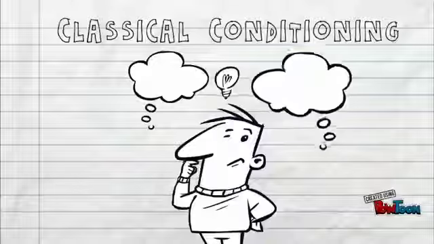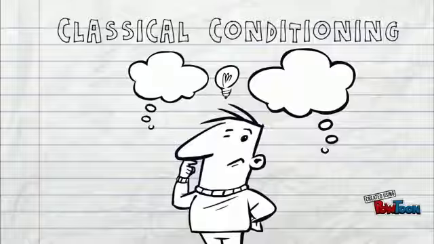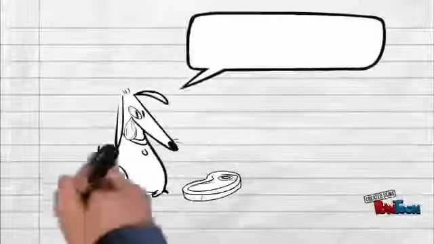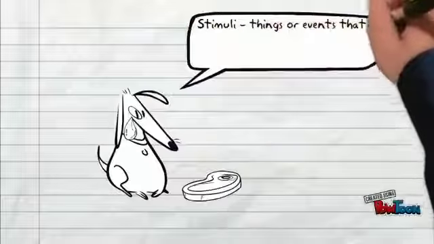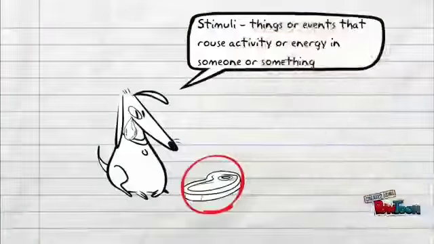He didn't have to do anything to make those dogs drool when they saw food, but Pavlov wondered if he did something to make the dogs think they were getting food, could he make them drool whenever he wanted to? And that's just what he did. Pavlov first identified the stimulus, the thing that caused the dog's response or behavior. In this case, the stimulus was the food because it caused the dogs to salivate.